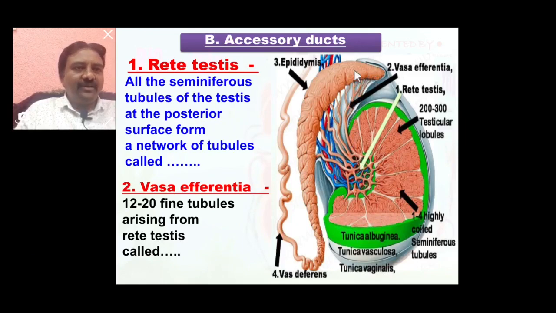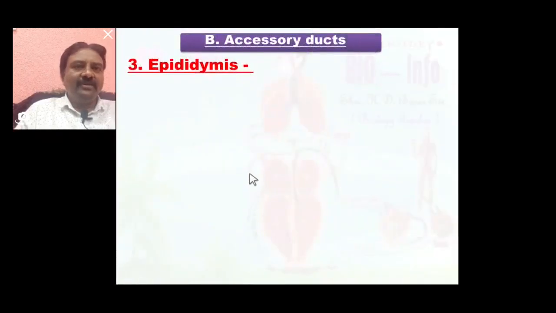So the pathway of sperm transfer is from seminiferous tubule, rete testis, vasa efferentia to epididymis. So the next part is epididymis.